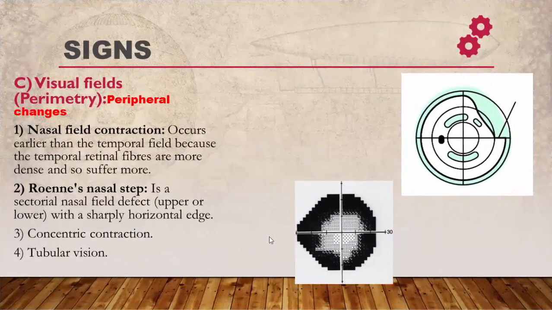As regards the peripheral changes in the visual field, we can notice nasal field contraction, which usually occurs earlier than the temporal field because the temporal retinal fibers are more dense and suffer more. The second peripheral change is the nasal step, which is a sectoral nasal field defect, upper or lower, with a sharply horizontal edge, like here. The third peripheral change is concentric contraction, and lastly tubular vision. Here we can notice an area of field defect with central tubular vision.